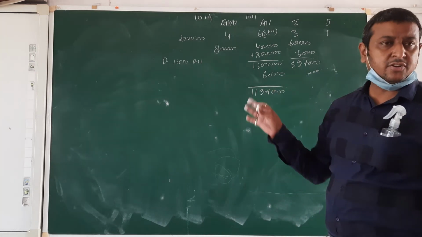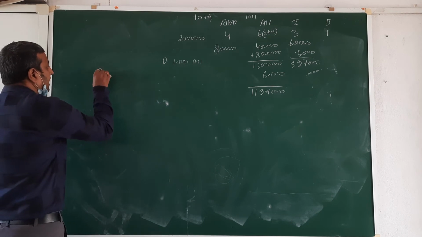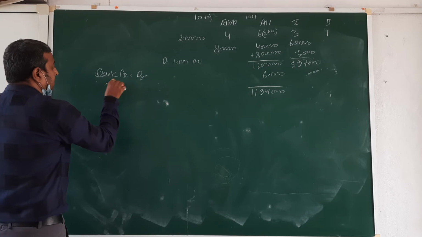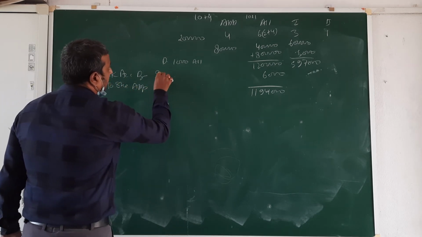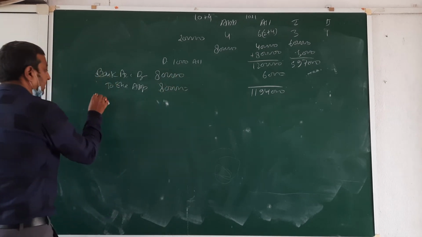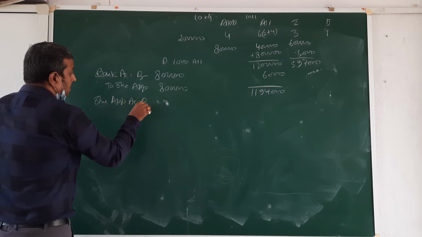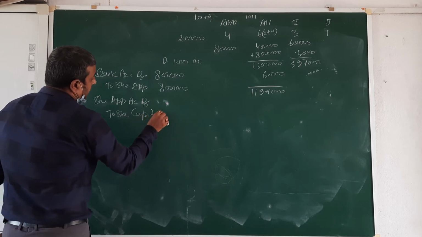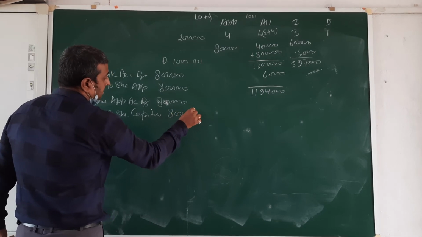Now we are going to start doing the entries and then going for the forfeit. Okay, start the first beta. Bank account debit to share application, and amount is 8 lakh. Then share application account debit to share capital, again 8 lakh and 8 lakh.